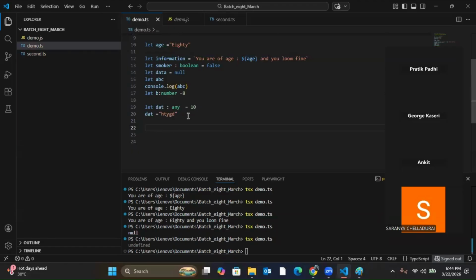It will accept everything. But let's say my requirement is I want that variable to store only string and integer, or else I want to store only boolean or string. I don't want everything to get stored, or make that variable accept everything. I just want the variable to accept just some of the data types. So in any we don't have that option because it will anyway accept everything. So for that, there is another option that is called union.